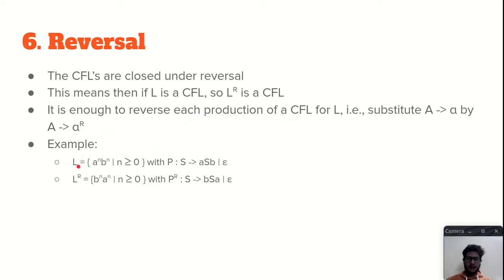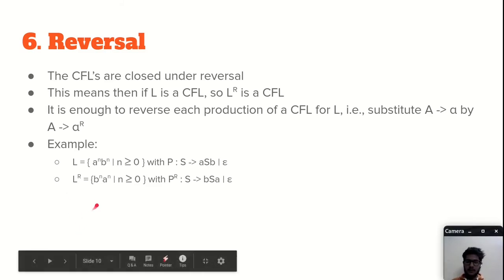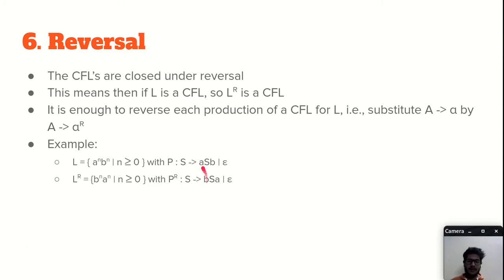So suppose L is a language having an equal number of a's and b's, and the production will be S gives aSb or epsilon. We have epsilon here because n can be 0 also, right? So what will be the reverse of this language? L^R will be b to the power n, a to the power n, and the production, we reverse the production, is S gives bSa or epsilon. So we can see that this is also a context-free language, like an equal number of b's and a's, just b will come earlier than a's. Okay, so hence we have proved that context-free languages are closed under reversal.